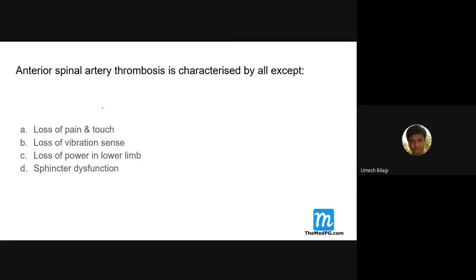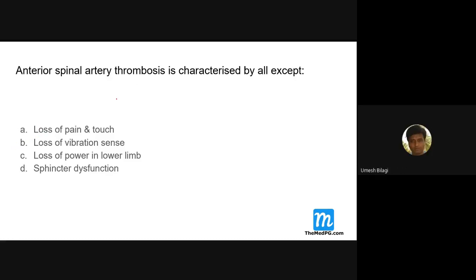Anterior spinal artery thrombosis is characterized by all except what? Loss of pain and touch, loss of vibration sense, loss of power in the limb, sphincter dysfunction. Which of them is not possible? Anterior means anterior, and vibration sense is the most posterior.